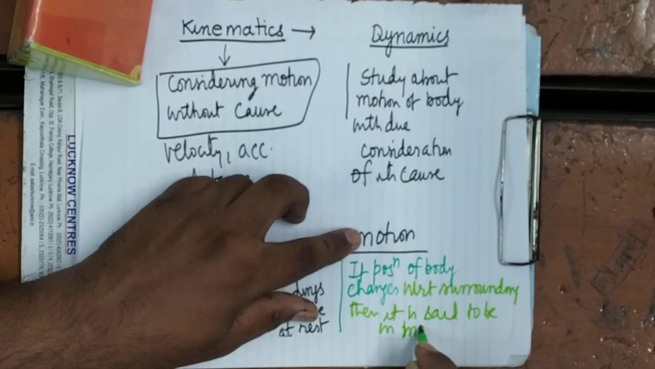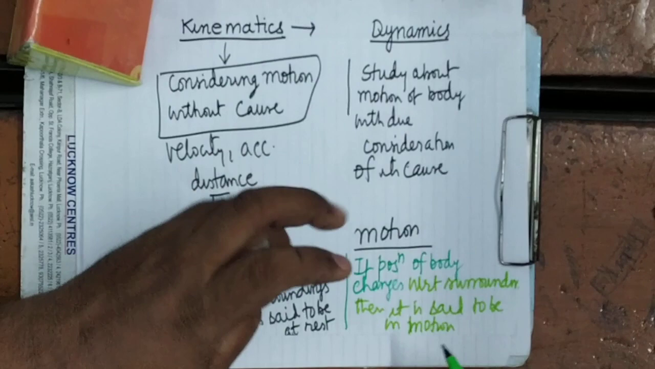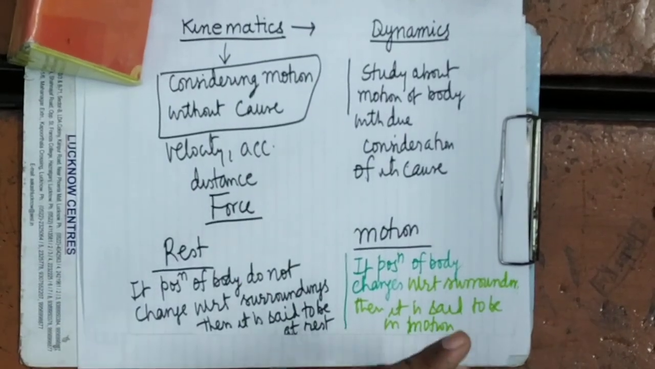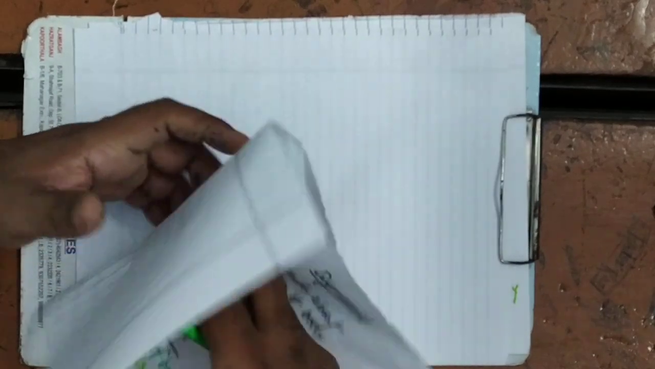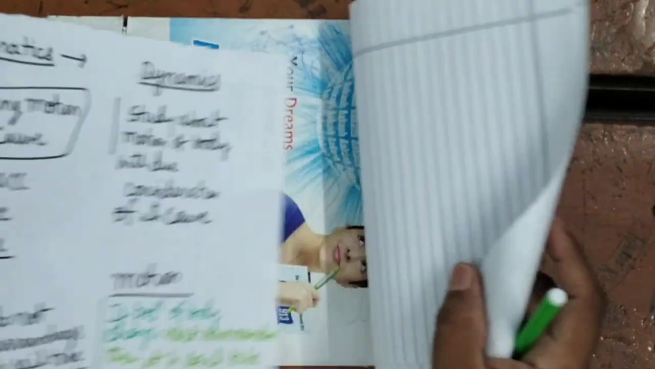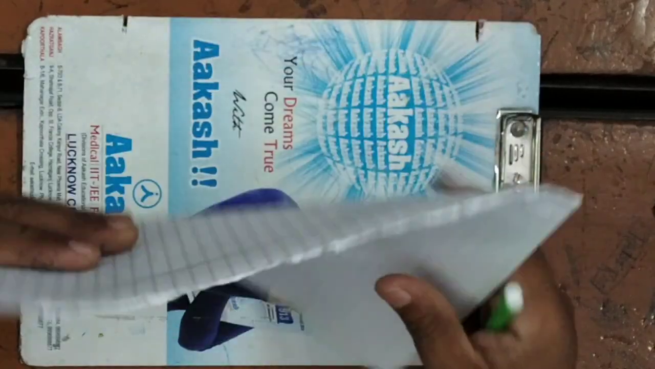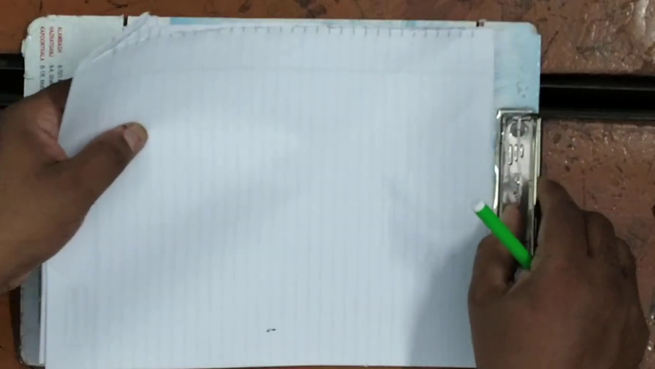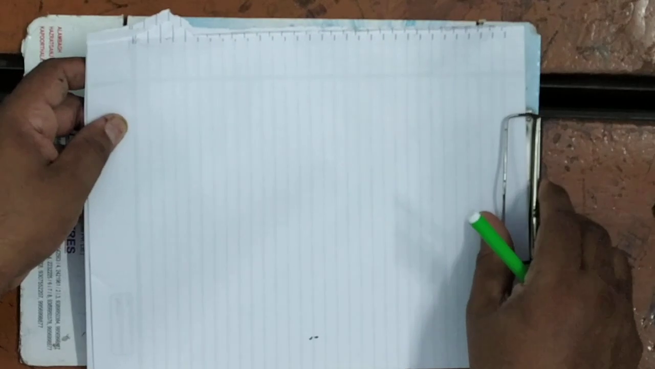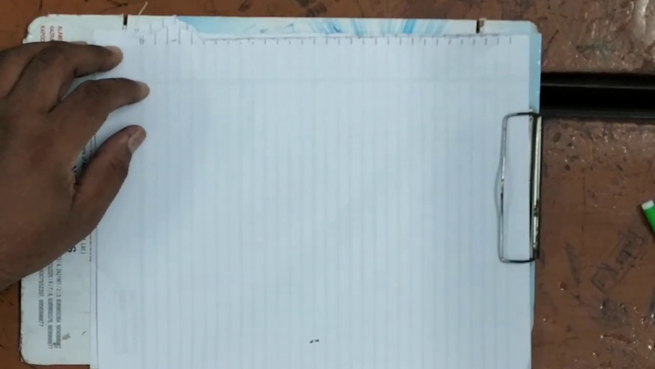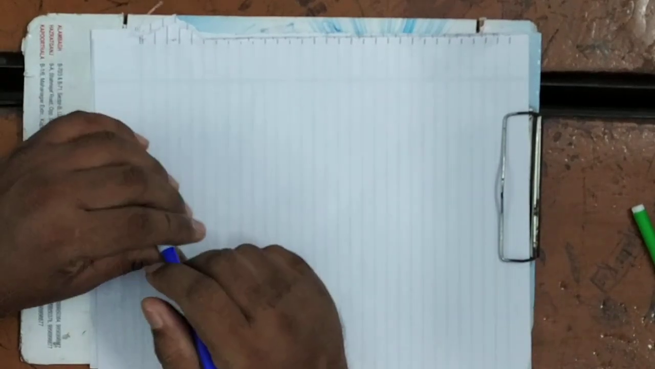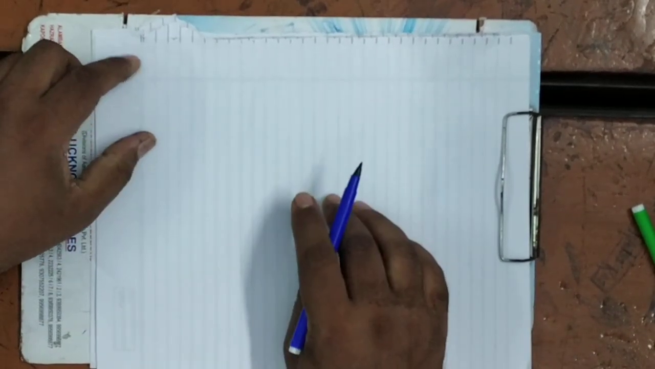Now see here, these rest and motion are relative terms. As I already told, it depends upon the surroundings. If with respect to surroundings, the body is not changing its position, it remains at the same position all the time, then it will be at rest. But if with respect to surroundings its position is changing, then it is said to be in motion. Rest and motion are relative terms.